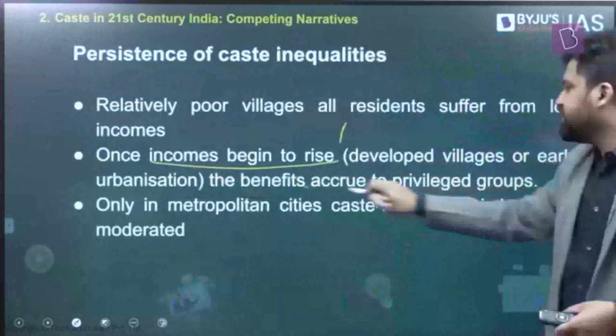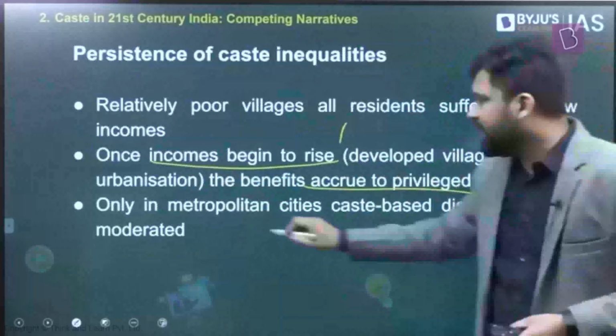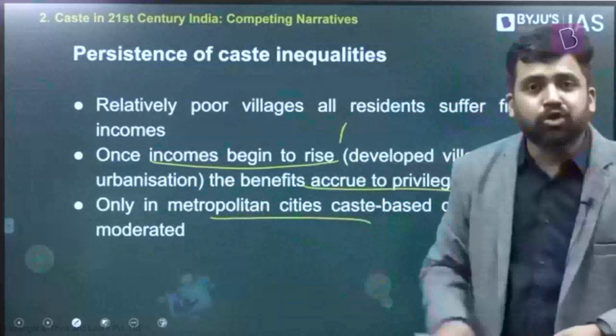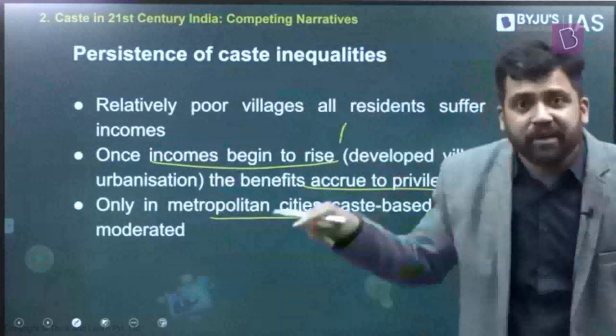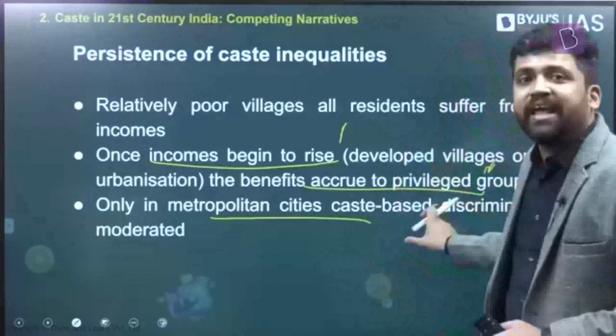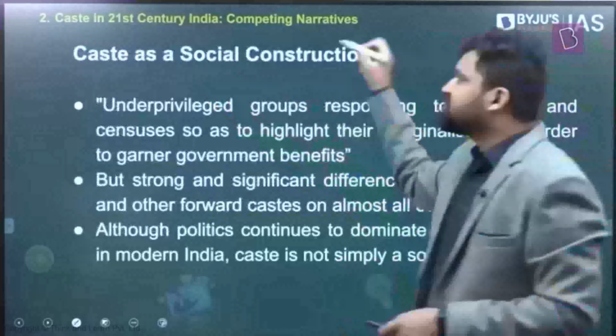So as incomes begin to rise, the benefits are going to privileged classes, privileged groups. And once it becomes metropolitan, these caste-based differences decrease. So this is something which is counterintuitive. Least developed villages, low inequality. Metropolitan cities, low inequality. In between, whenever the incomes change, these benefits are now being taken over by the privileged class. Caste as a social construction.